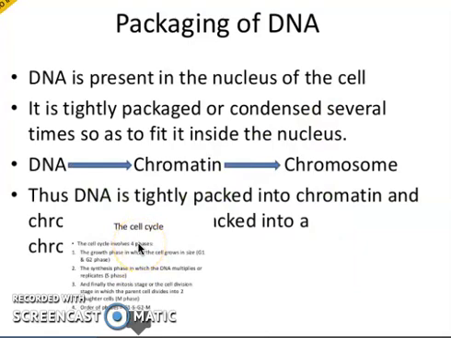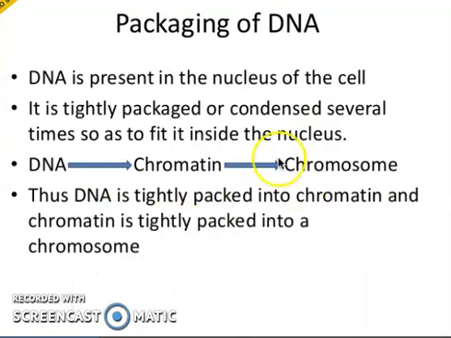Now, moving towards the packaging of DNA. DNA is present in the nucleus of the cell, as we all know, and it is condensed, occupying the smallest portion of the cell, that is the nucleus, at a highly convoluted and condensed level. So it fits inside the nucleus, and the DNA is normally present in the form of chromatin, but when the cell is going to divide, it gets more condensed and more visible, and then we call it a chromosome.